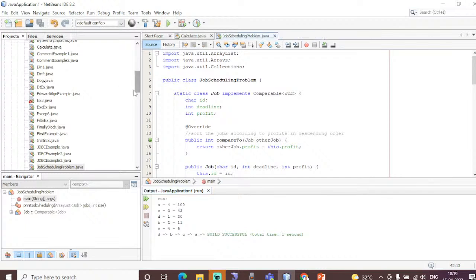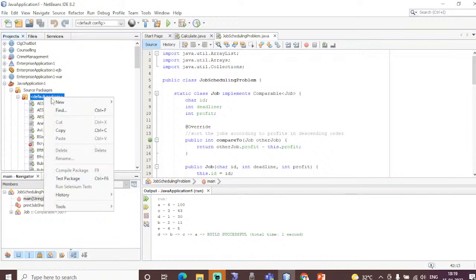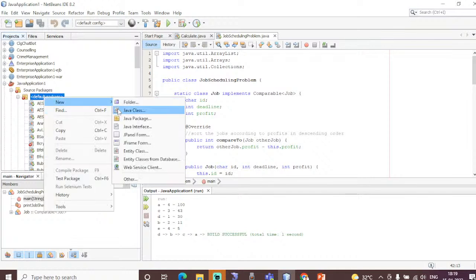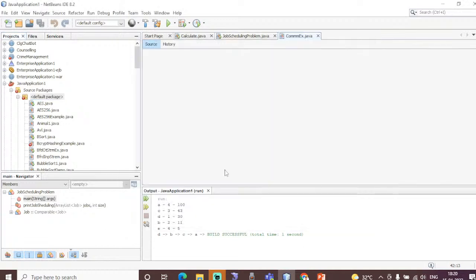One minute. Yesterday I was discussing how to create a simple Java project, and it contains the source packages and the default package folder. I am just right clicking and giving new Java class. I am giving the name as comment example for the class, and then I am clicking the finish button.